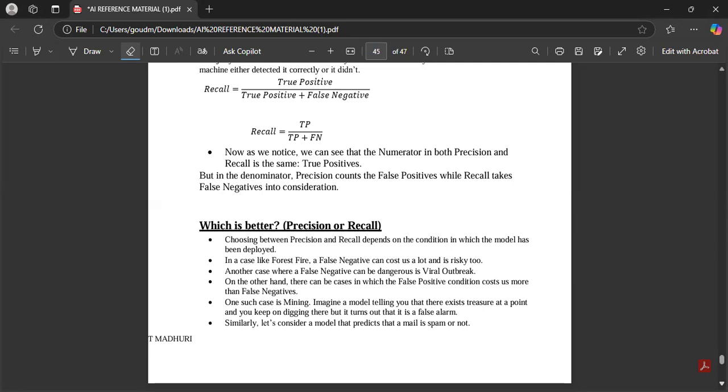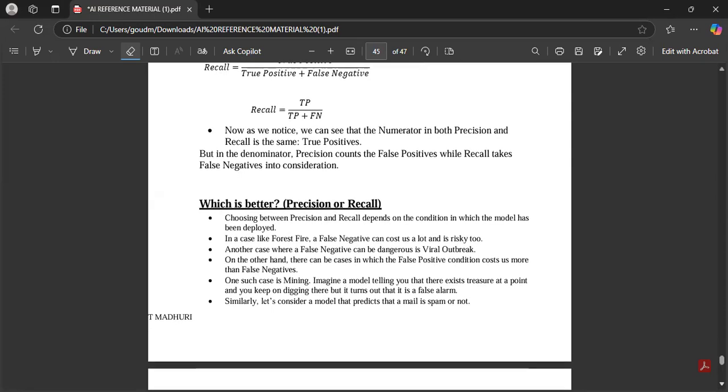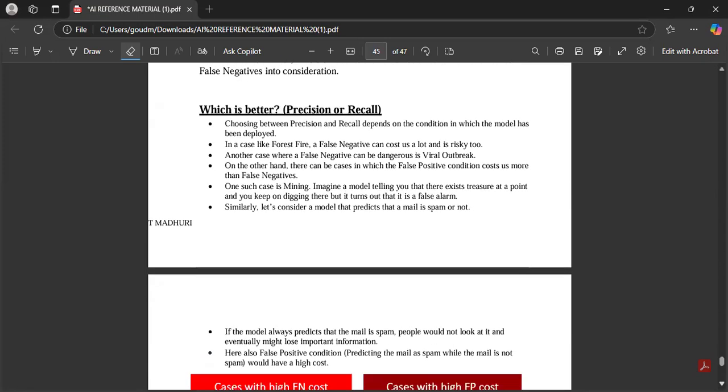Similarly, let's consider a model that predicts whether a mail is spam or not. So here, the false negative cases with high risk are forest fire and viral outbreak. Whereas the false positive cases, where there is more loss, are mining, digging a mine, as well as detecting spam mails.